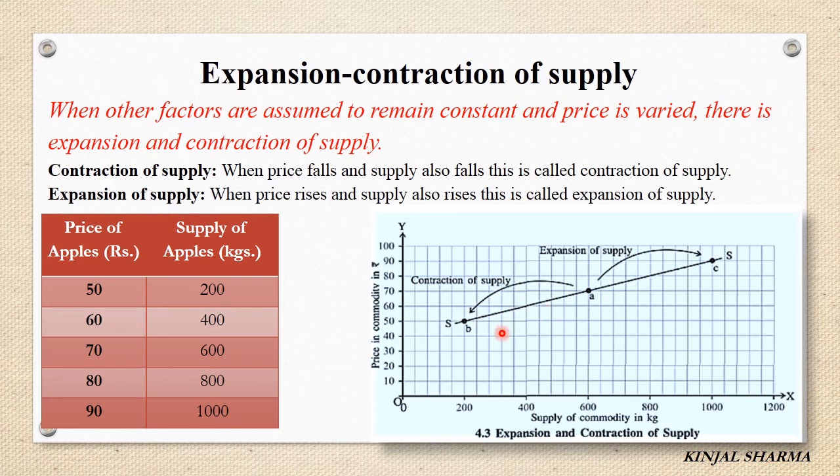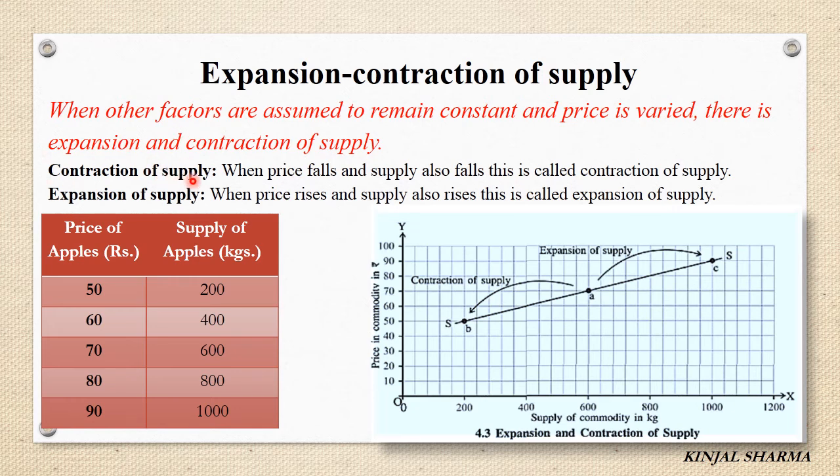If price decreases or price falls, the supply or quantity supplied will also decrease. That is contraction of supply. If price rises, supply will also increase. So it is expansion of supply.